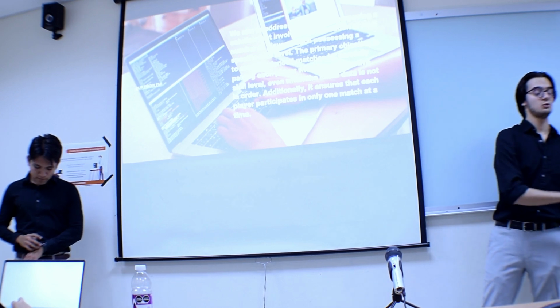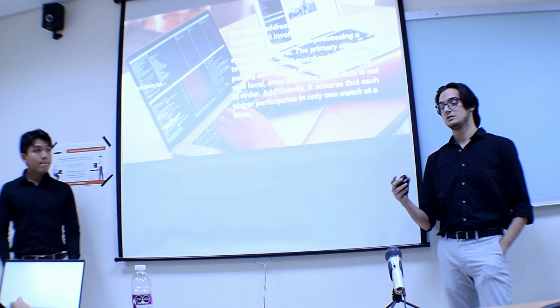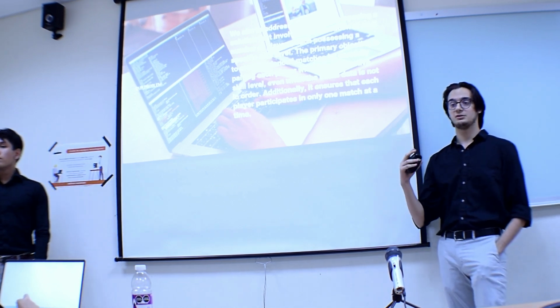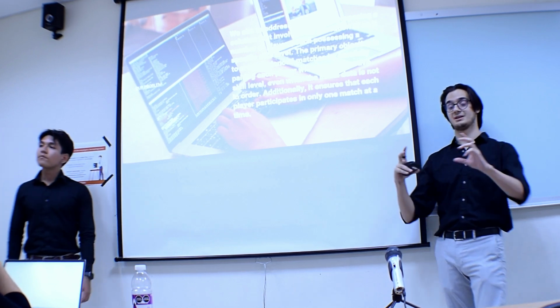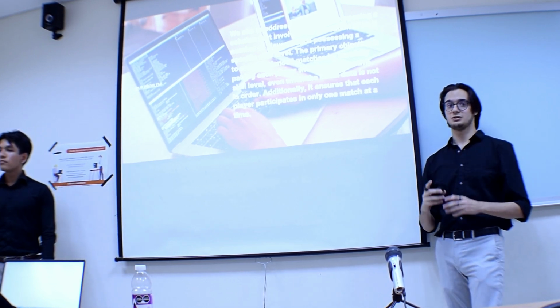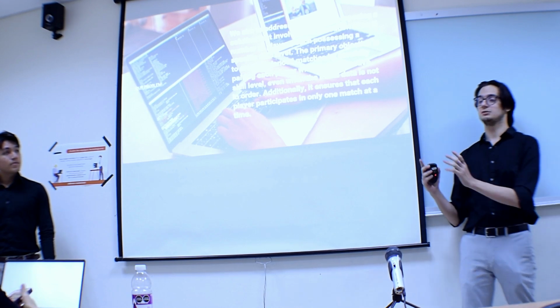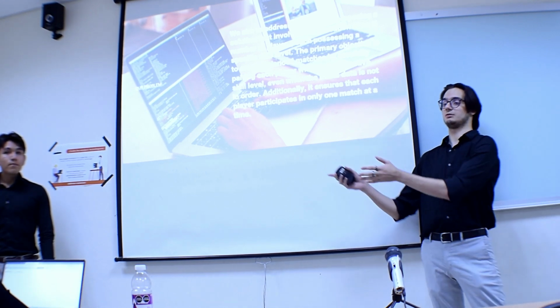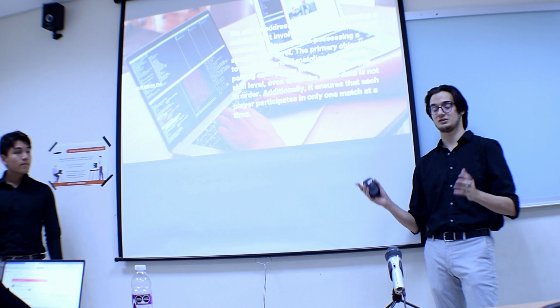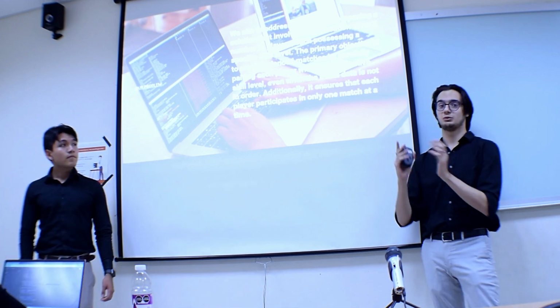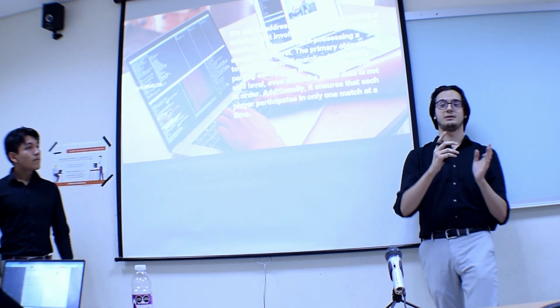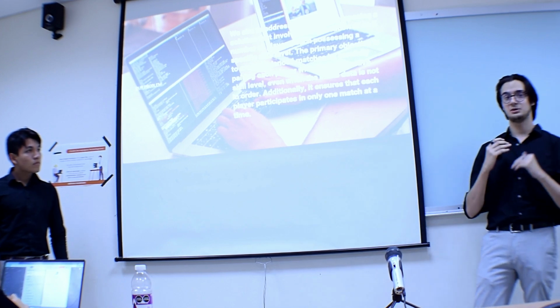Then the match evaluation algorithm makes sure that all the players that are in that group or in that match are similar to each other, meaning you can't have players going from level 20 to level 80. All players must be, for example, 20 to 25 or 24 or 20 and 18. There are similarities between them.